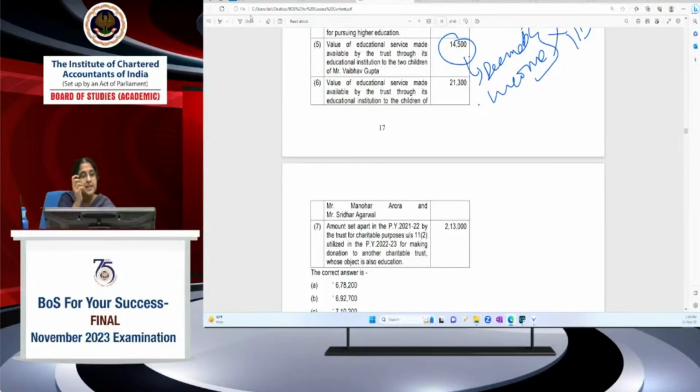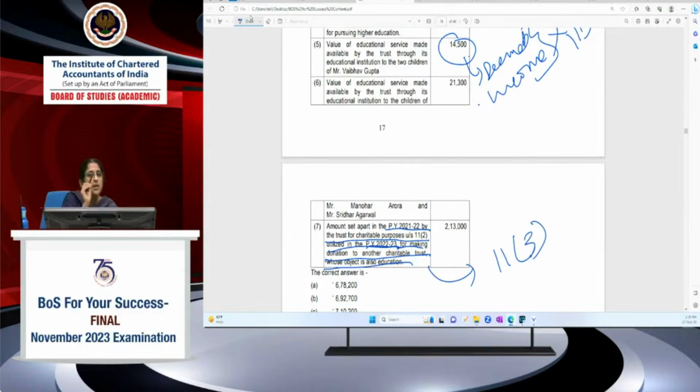Okay. Then last one, amount set apart in previous year 21-22 by the trust for the charitable purposes under 11(2). In the previous year 22-23, it was set apart in the previous year 21-22. It is utilized in the previous year 22-23 for making donation to another charitable trust whose object is also education. Already we've seen 11(3) does not permit this. This is a violation of 11(3).